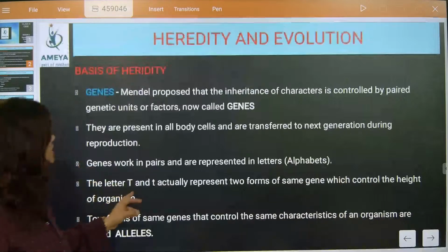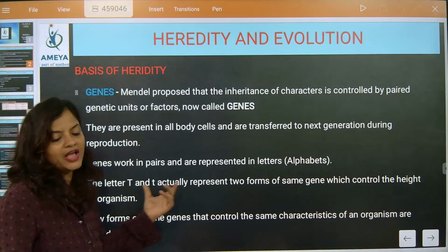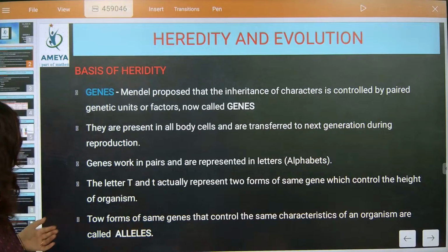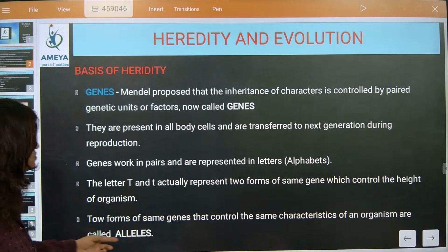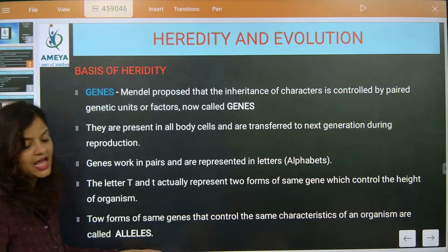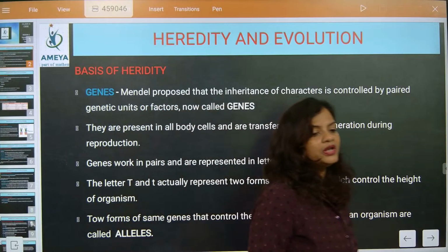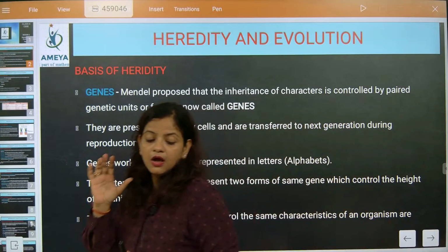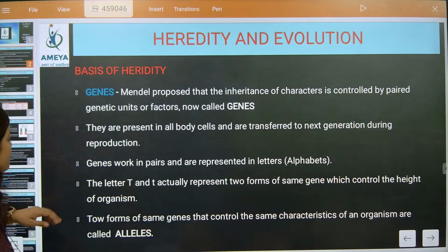The letters capital T and small t actually represent two forms of genetic control of the height of an organism, and only the letters will change. Absolutely correct, beta. Two forms of the same gene that control the characteristics of organisms are called alleles. Alleles are exactly important. Dominant and recessive traits will always be in pairs, beta. Always in pairs, and they are called alleles. Understood? So remember this part.